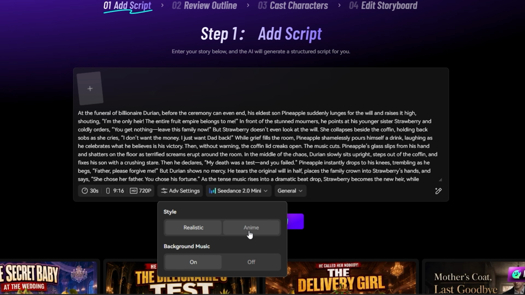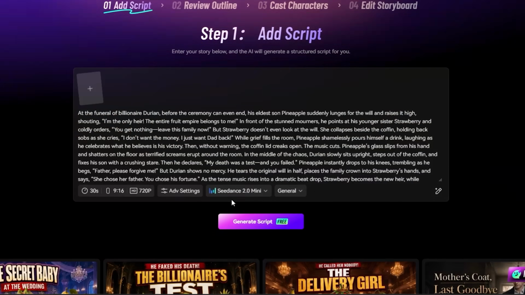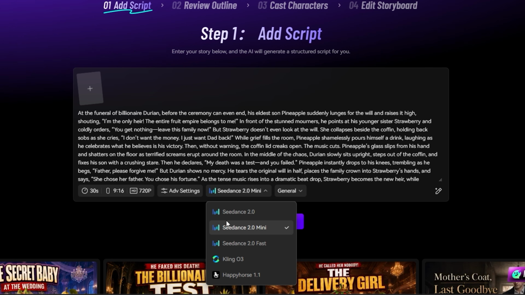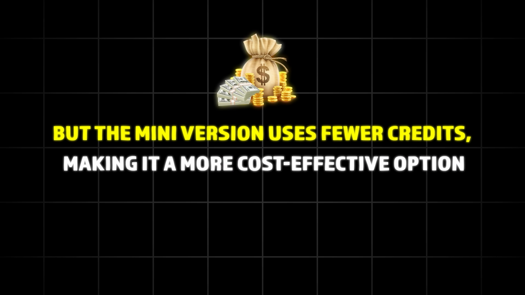Since this story features fruit-headed characters, I think an animated style will work better. So instead of realistic, I'll select anime. For the video model, I'll use Seedance 2.0 Mini. All the Seedance 2.0 models work well, but the Mini version uses fewer credits, making it a more cost-effective option.